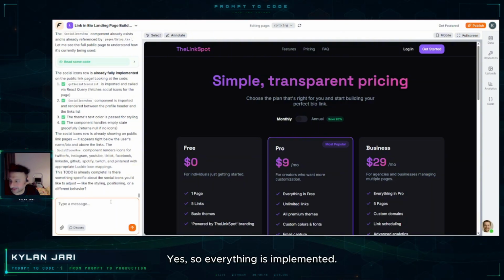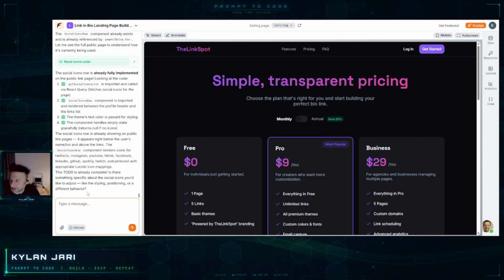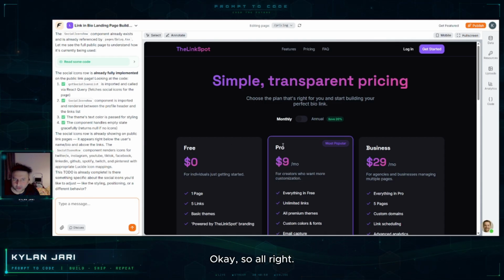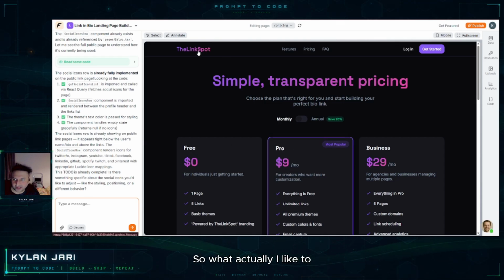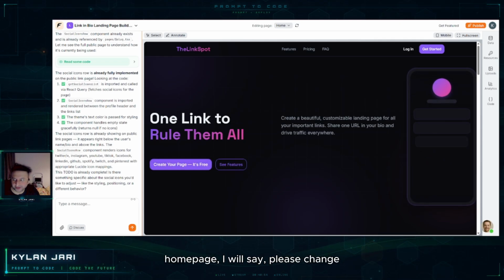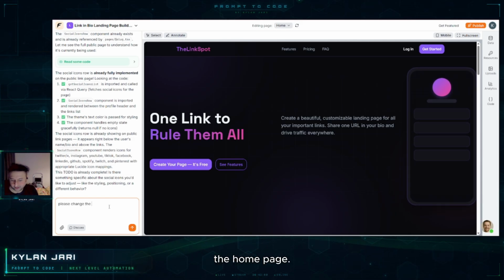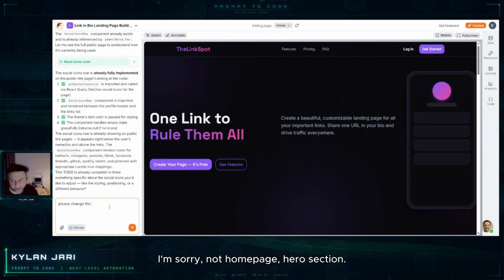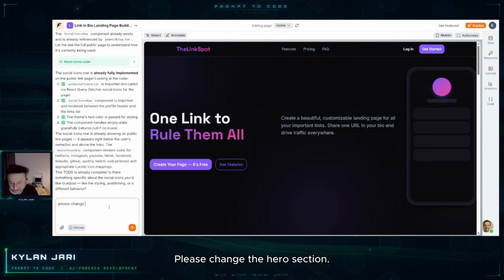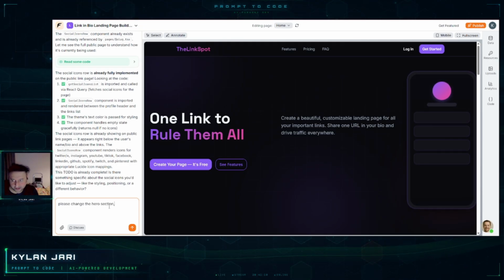Yes, so everything is implemented. Now what I would like to do is go back to the home page, I would say, please change the hero section.